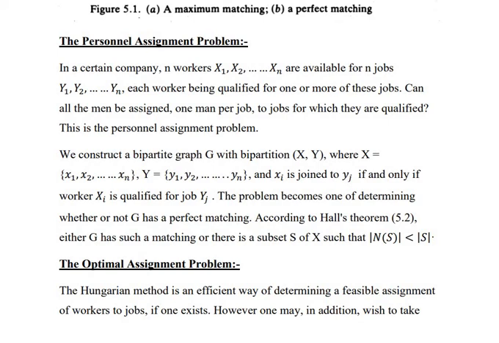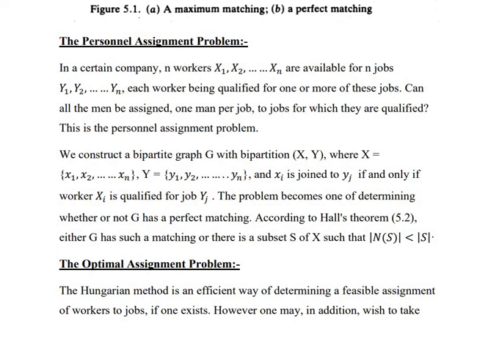The problem becomes one of determining whether or not G has a perfect matching. According to Hall's theorem that we have seen in the previous slides, either G has such a matching or there is a subset S of X such that cardinality of N(S) is less than cardinality of S.